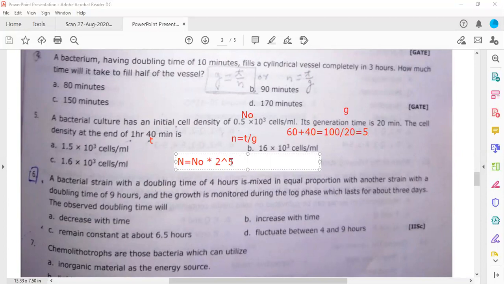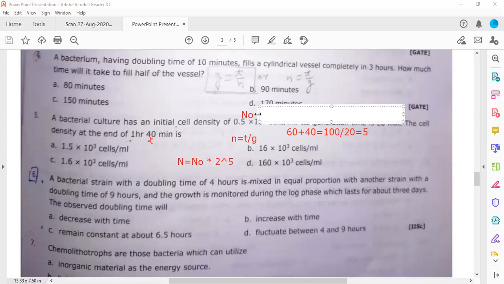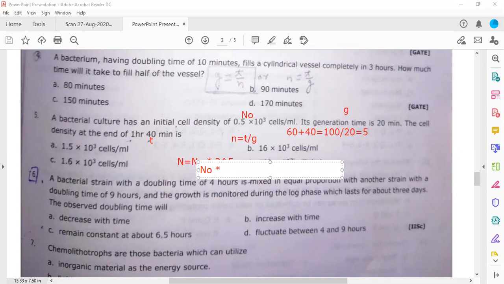So 2 to the power 5 is equal to, you will multiply 2 five times, you will get 32. 2 into 2 into 2 into 2 into 2: 2, 4, 8, 16, and 32. So this value will become 32. What you need to do is multiply this N naught with 32. So N naught multiplied with 32, because 2 to the power 5 is 32. So you will find 0.5 into 10 to the power 3 into 32.